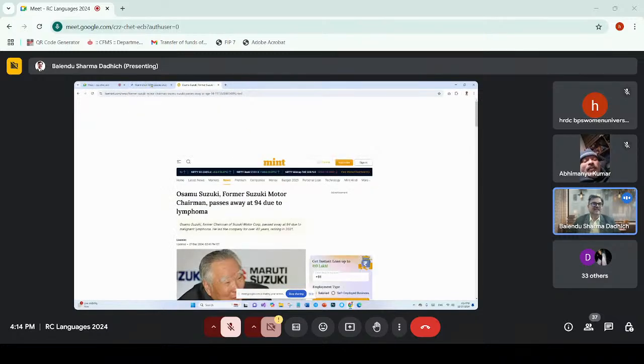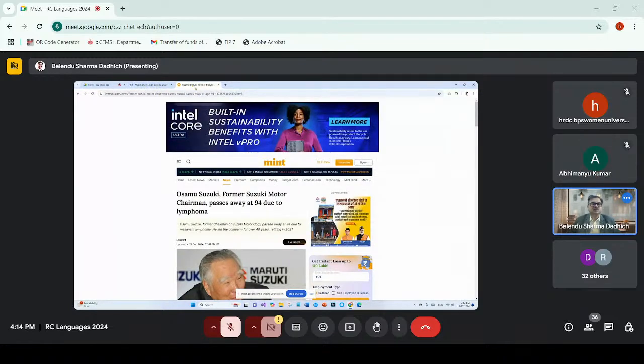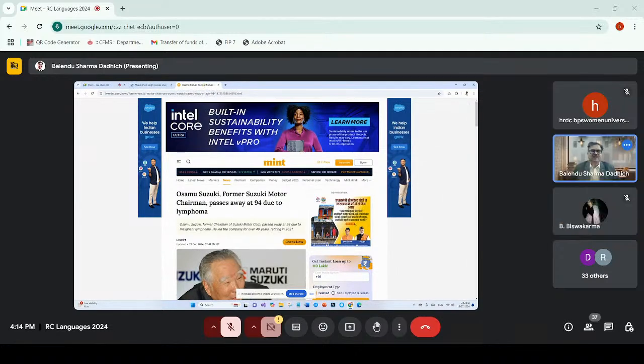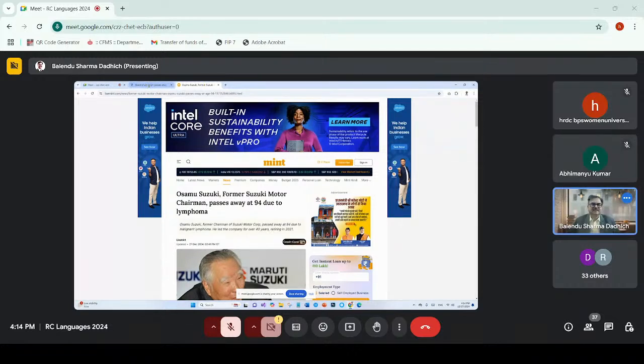So you will see that here in the title, Manmohan Singh passes away, here Osamu Suzuki passes away. See. So if I click on this one, this title, see, this is passes away in the second line. So in title, the word passes away will appear. Then only it will be displayed.